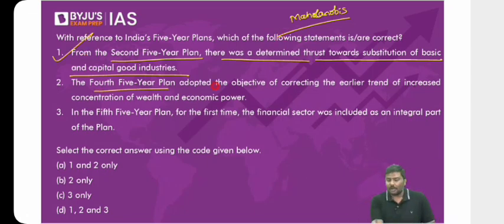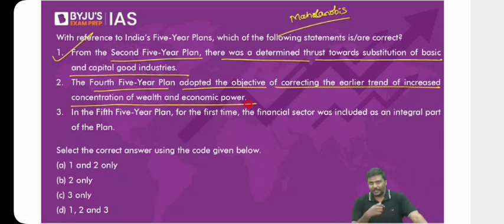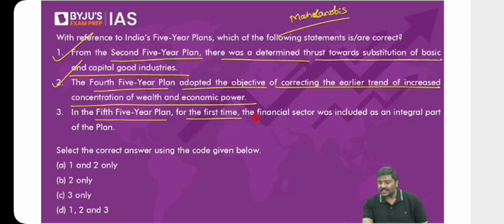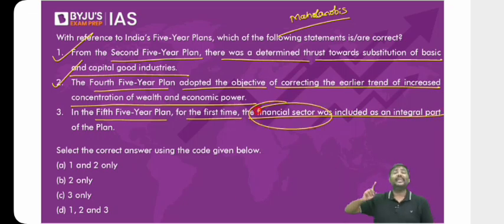Fourth five-year plan adopted the objective of correcting the earlier trend of increased concentration of wealth and economic power. I've mentioned this as well. I told you initially, in the first, second and third five-year plans, we adopted the trickle-down theory, and I said this has not worked out. That is the reason from the fourth, fifth, sixth, seventh plans onward, you will see the government implementing many policies targeting poverty directly. So the second statement is correct. Fifth five-year plan, for the first time, the financial sector was included. The financial sector was included later, in the eighth five-year plan, not in the fifth, as part of the LPG reforms.